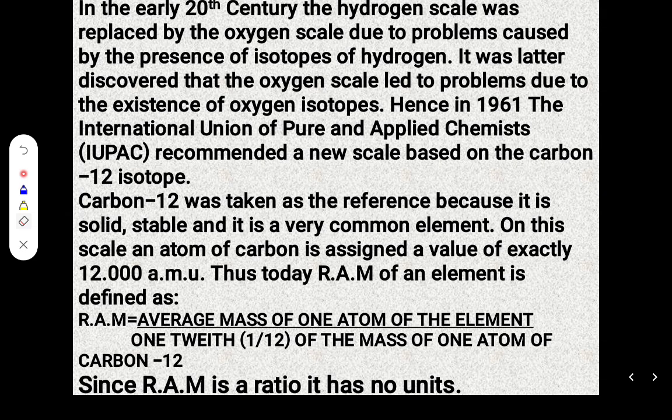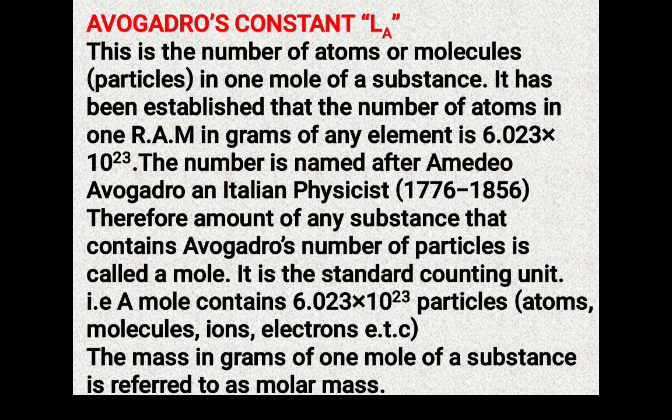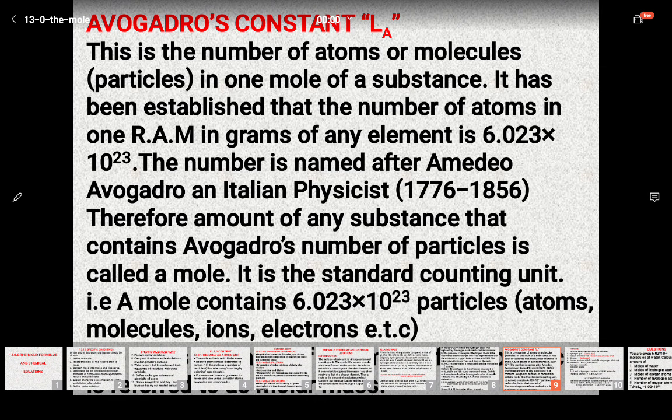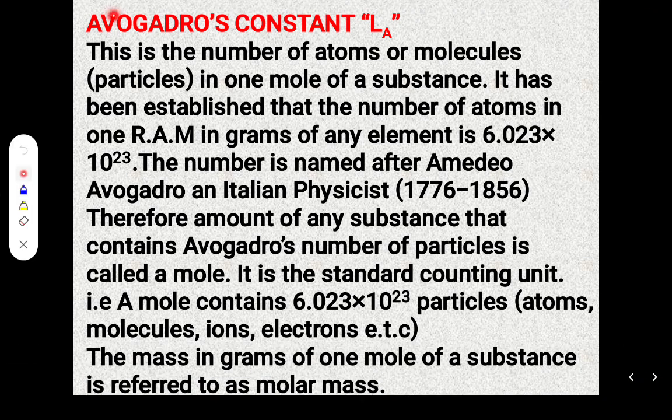Since RAM, relative atomic mass, is a ratio, it has no units. It's just a pure number. Then we have a very useful constant called Avogadro's constant, written as L subscript A. The Avogadro constant is the number of atoms or molecules, which are particles, or it can be ions also, in 1 mole of a substance.